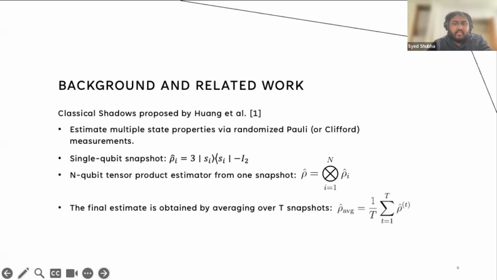The key theoretical result here is that many expectation values, and even nonlinear properties of rho, can be estimated with a number of measurements that scales only logarithmically in the number of observables of interest, which is a huge improvement over the full tomography. This is why we are using classical shadow tomography.